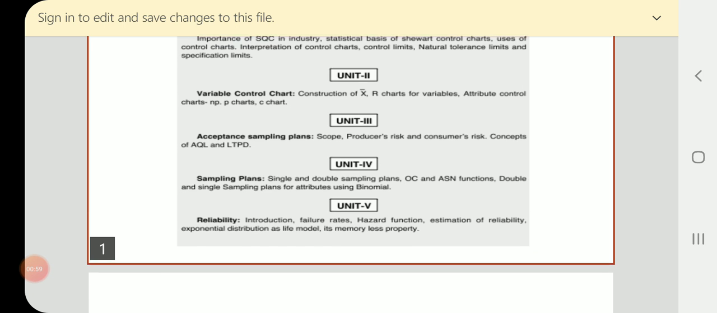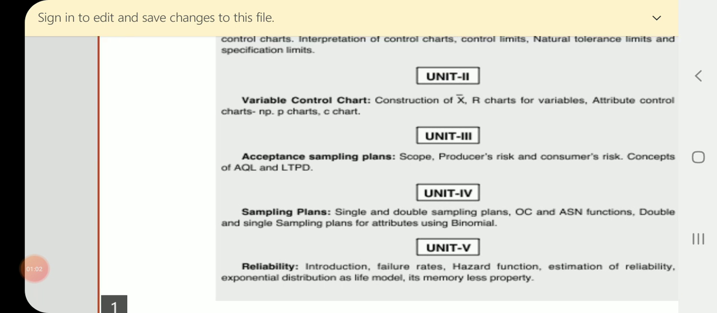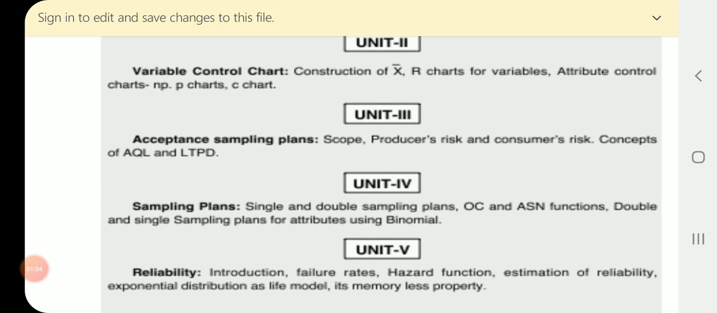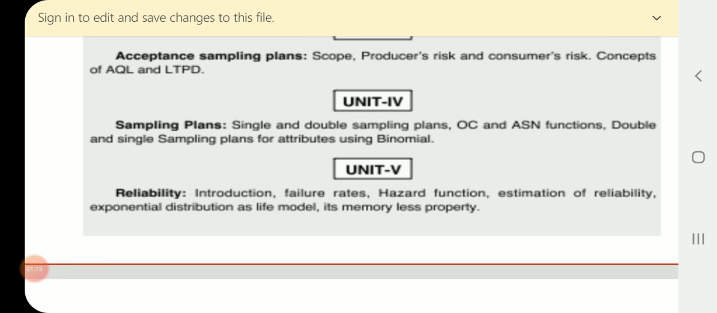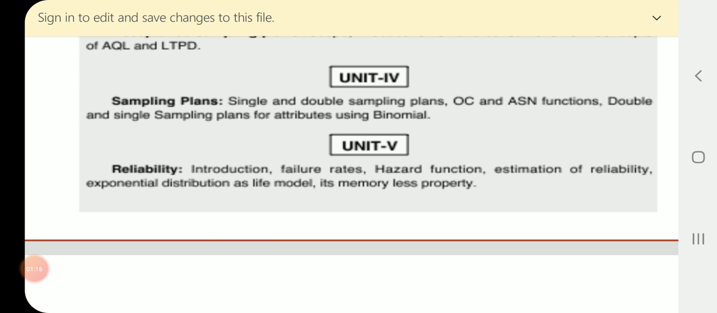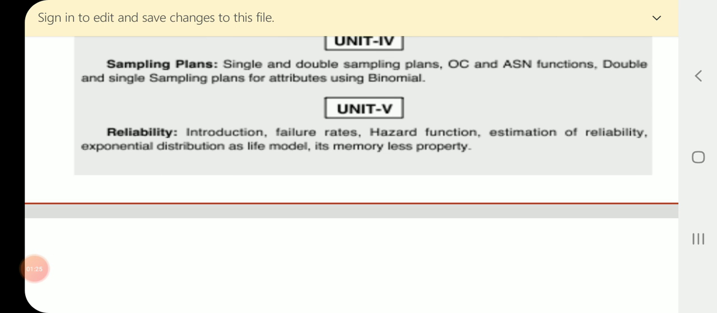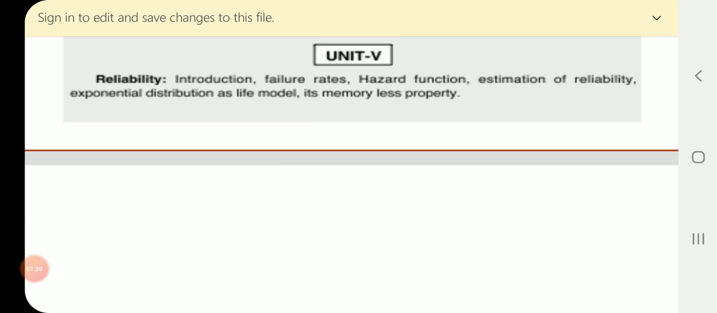Unit 3 describes acceptance sampling plans. Some basic definitions, important basic definitions. Unit 4, single and double sampling plans and their OC and ASN curves, etc. Unit 5, reliability, exponential distribution as a life model, memoryless property, and some important definitions.